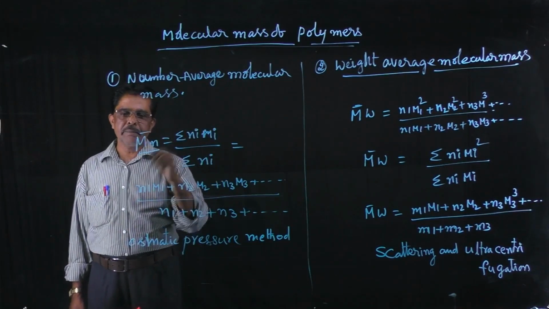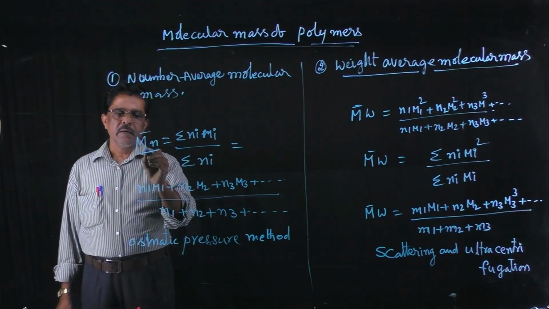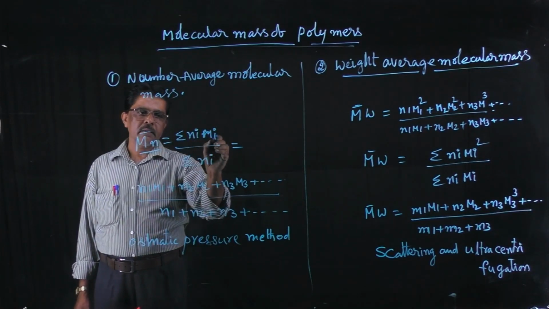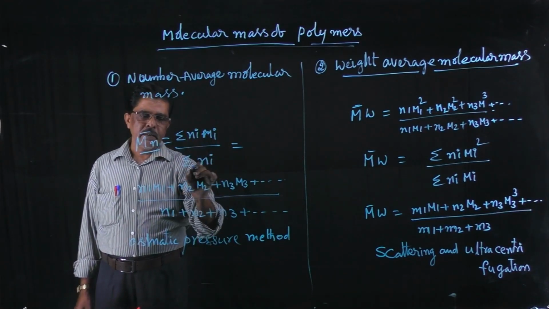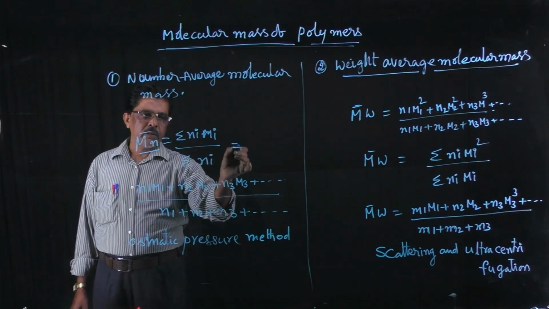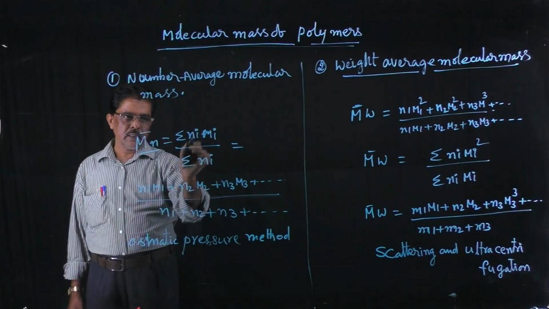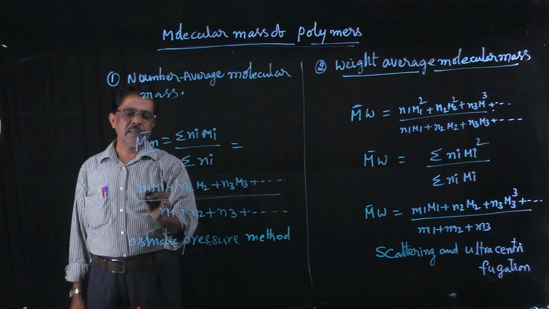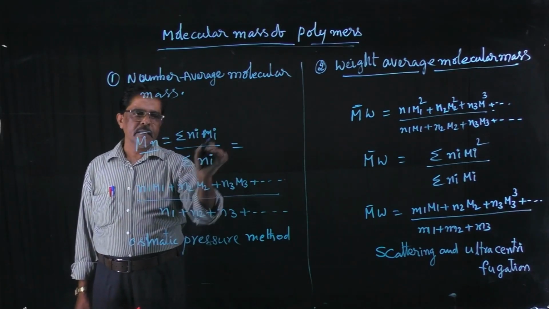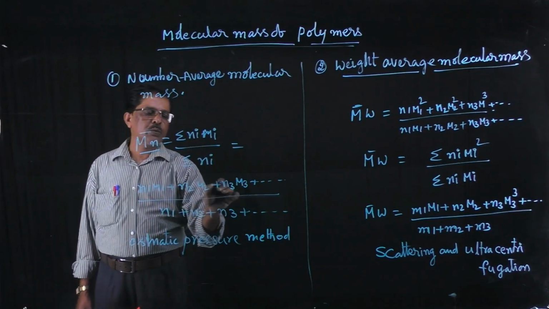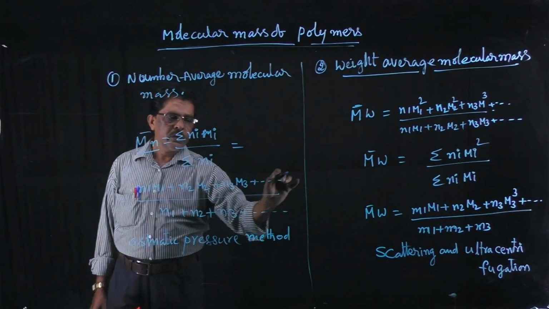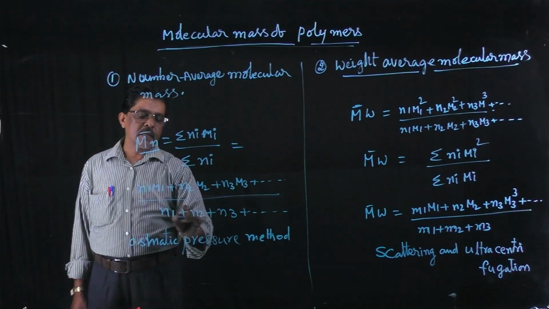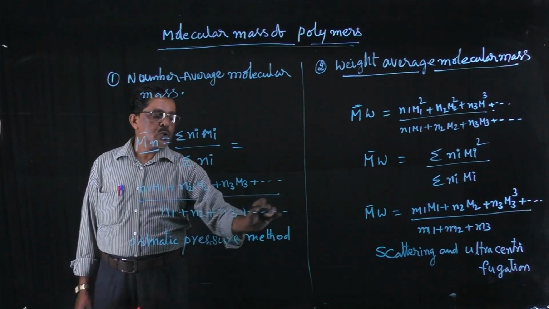It is obtained by the equation M bar n equals sigma ni mi by sigma ni, where ni is n1, n2, n3 and so on, mi is m1, m2, m3 and so on, and sigma ni means the number of molecules n1 plus n2 plus n3 and so on.